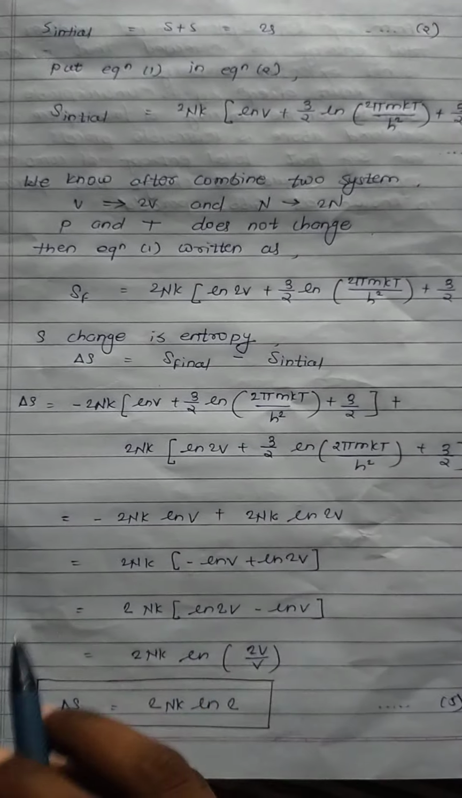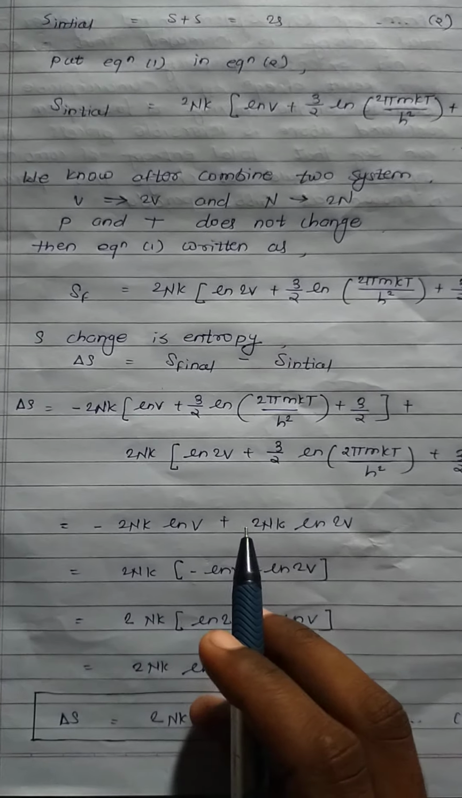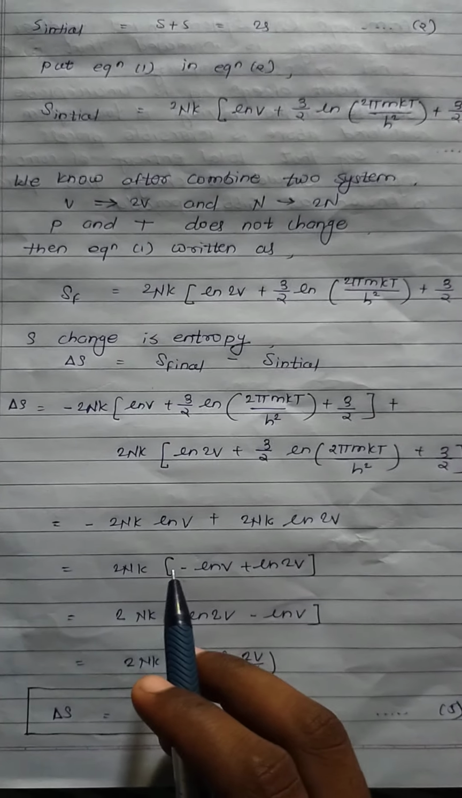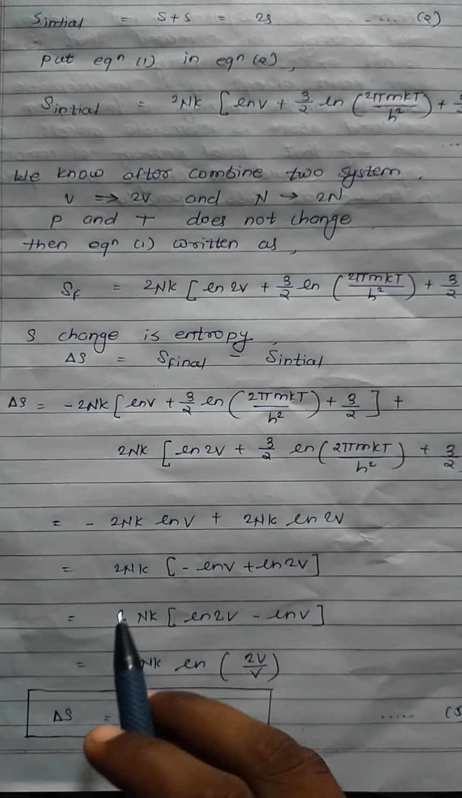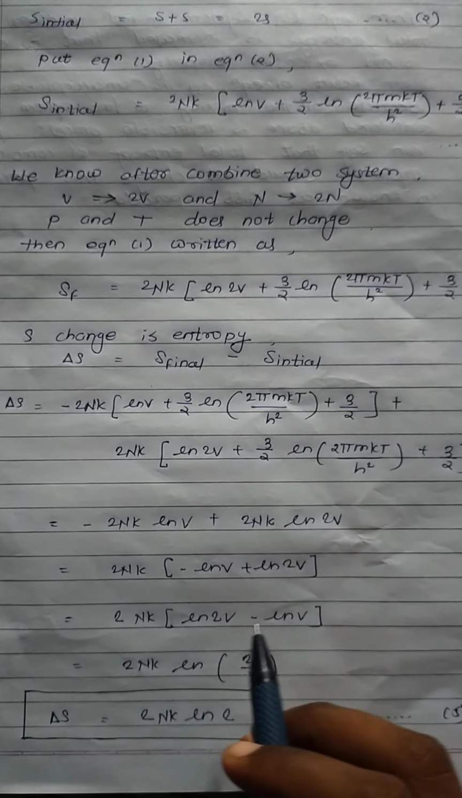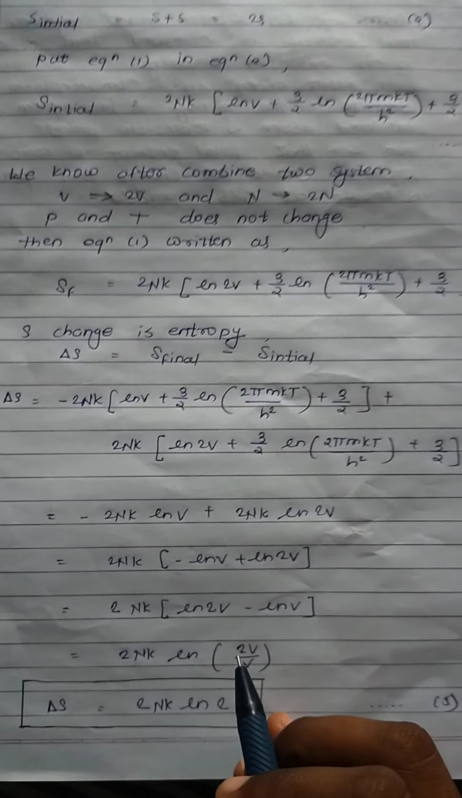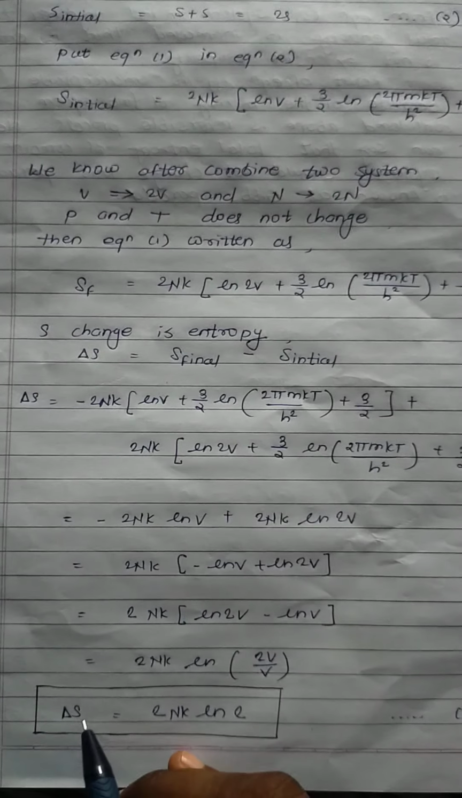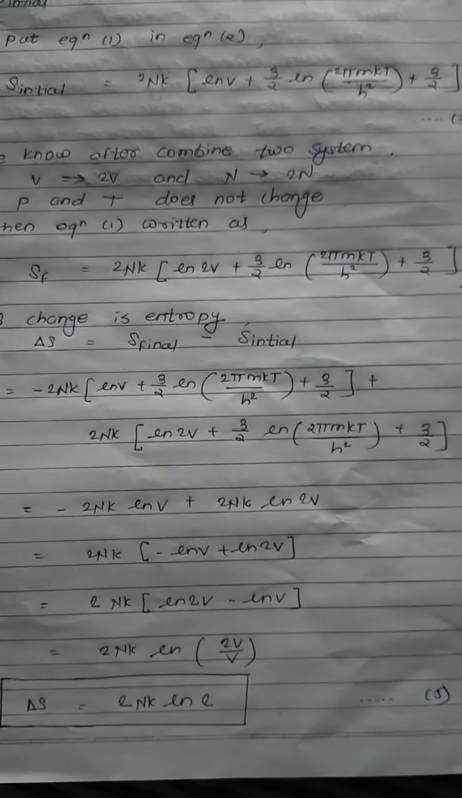Solving this equation gives −2nk ln V + 2nk ln 2V, which is 2nk [−ln V + ln 2V] = 2nk [ln 2V − ln V] = 2nk ln(2V/V). Lastly, it gives ΔS = 2nk ln 2, which is equation number 5. This is the equation of the Gibbs paradox.